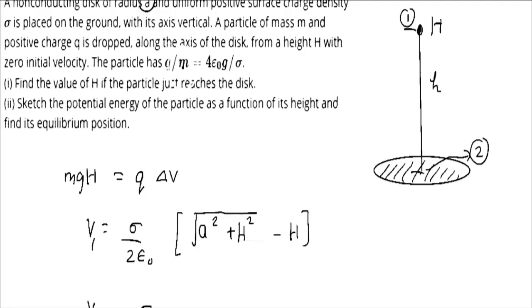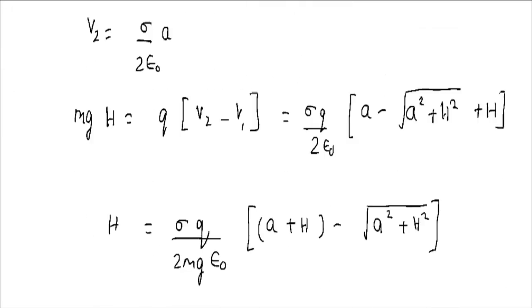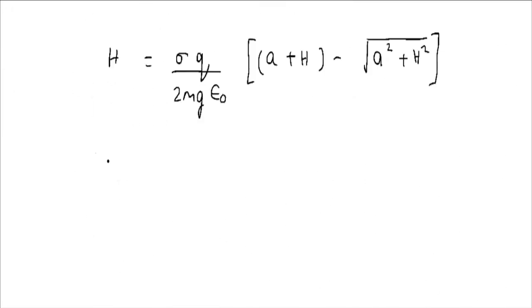So sigma by m, we can put the value as 4 epsilon g divided by sigma. Sorry, q by m, we can put the value as like this. So here we can substitute our values. So h would be equal to sigma by 2g epsilon and q divided by m.